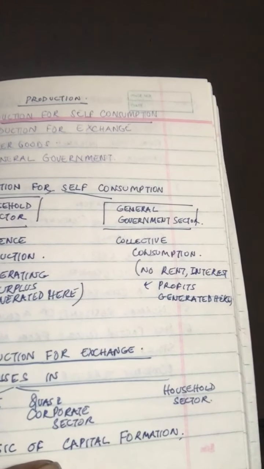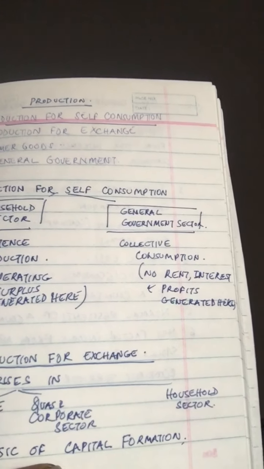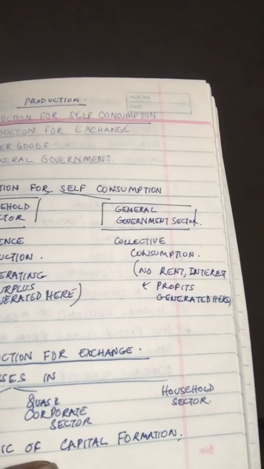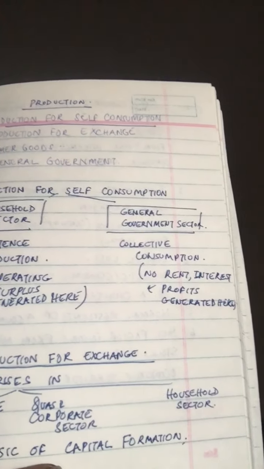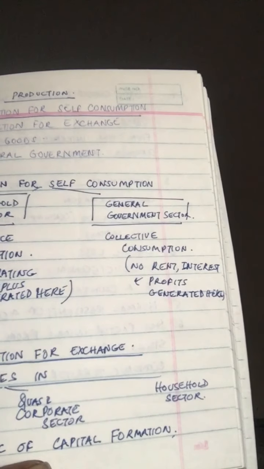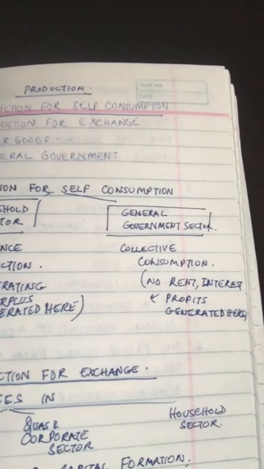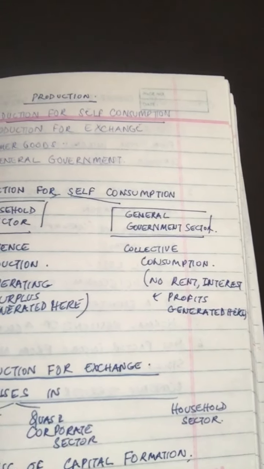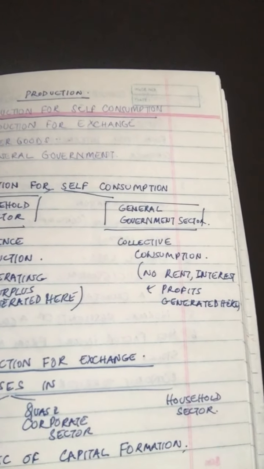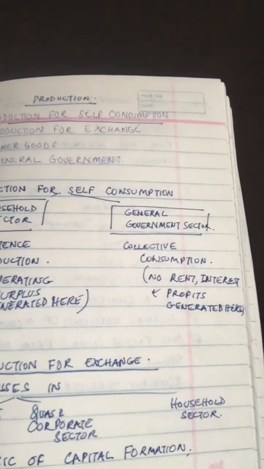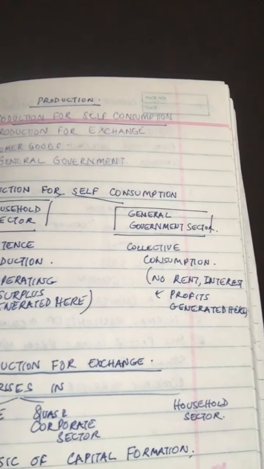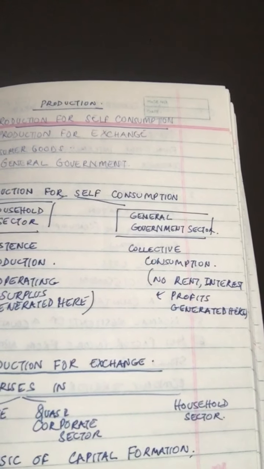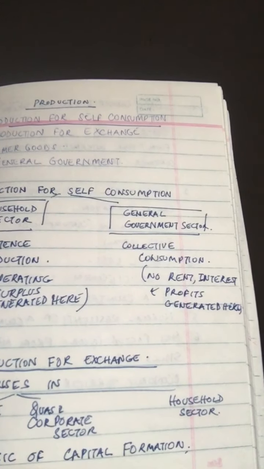So talking about that, now let's come to production for exchange. So we did production for self-consumption, that is by consumer households, the unincorporated enterprises, and we also talked about the general government sector. Now, production for exchange, who does this? Enterprises in the corporate and the quasi-corporate sector and the household sector too produce goods and services for exchange. They sell their commodities in the market at a price which covers their cost of production. And their production is not meant for self-consumption. Okay, there'll be some enterprises who will consume their own products, but that is a very negligible part of their production.